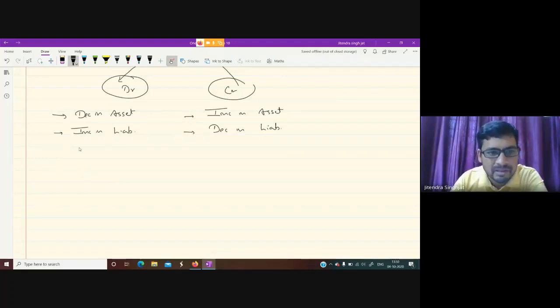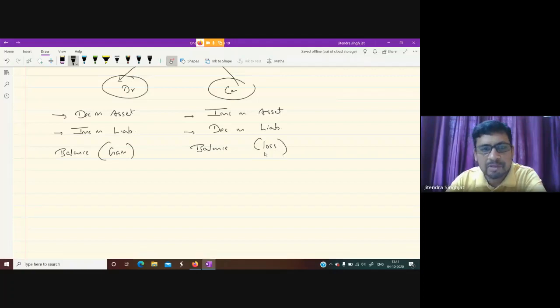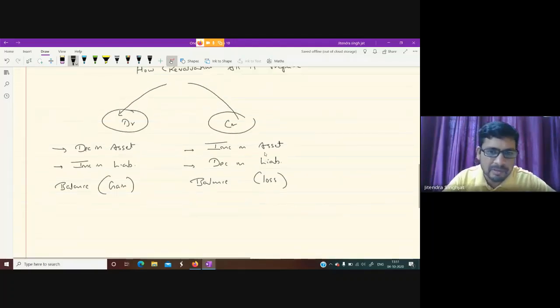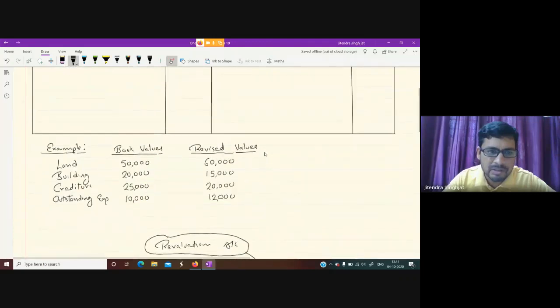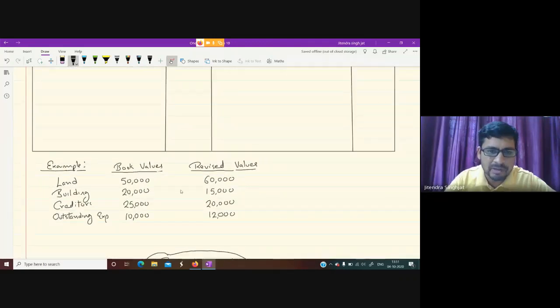Is that clear? If the balance remains on the debit side, that balance is known as gain, which is to be distributed to partners' capital accounts. If the balance remains on the credit side, that balance is known as loss, and that will be distributed to partners' capital accounts. So dear children, I hope this is clear. I have taken a very simple example so that I can explain this to all of you. You can see these are the book values and these are the revised values.